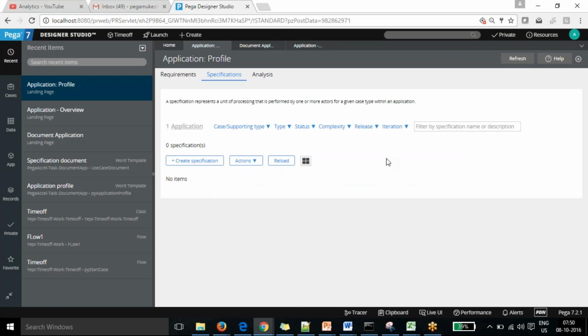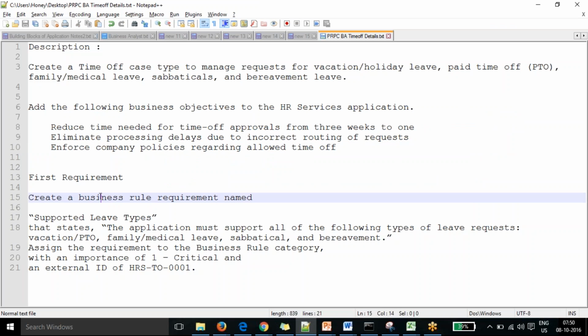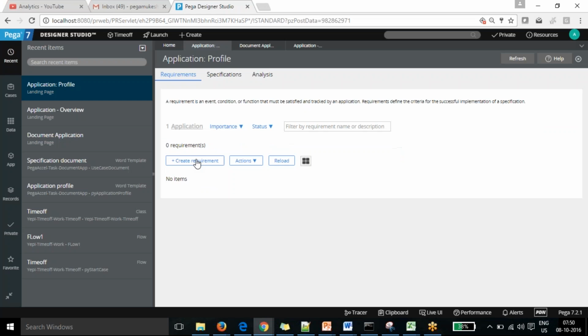Yeah. So let's see how we can add requirements. We are going to add one requirement to support our time off application. I have already written the requirement. From the description, I get to know which leaves I need to support. So I created a requirement that covers all the leave types which are going to be supported by the time off application. This is the first requirement, and I just want to create that requirement.